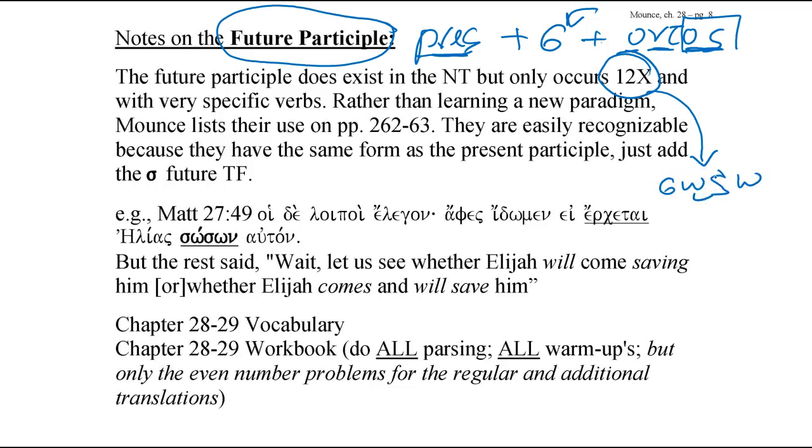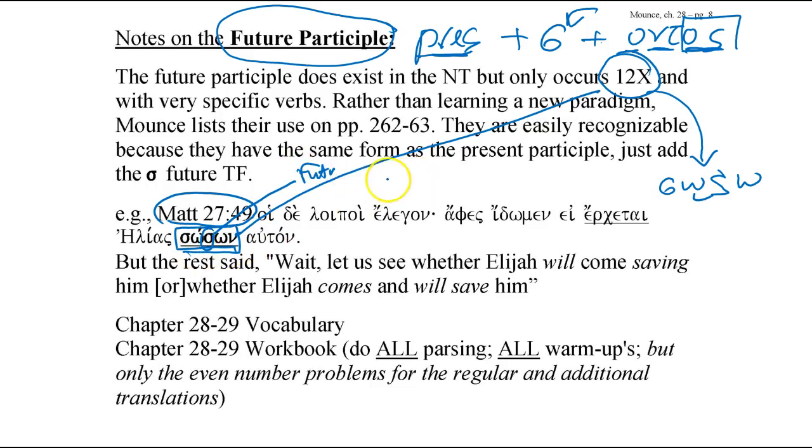And so Matthew 27:49 is a good example of this. The word sozon is an example of one of the 12 future participles that are used throughout the entire New Testament. Notice that this sigma here is the future tense formative. So this is the future tense formative.